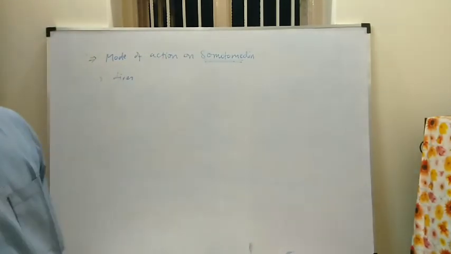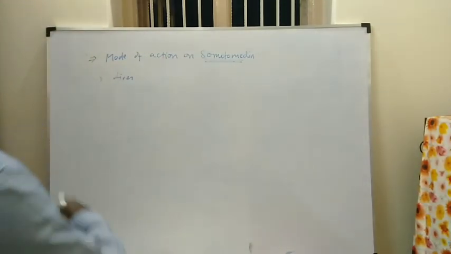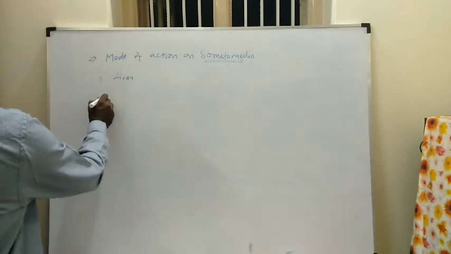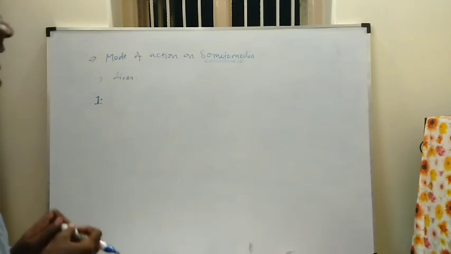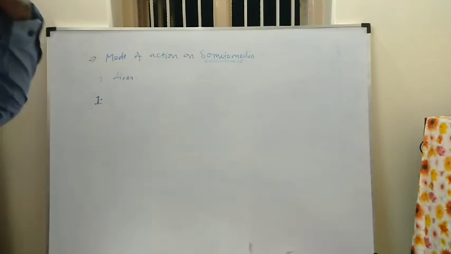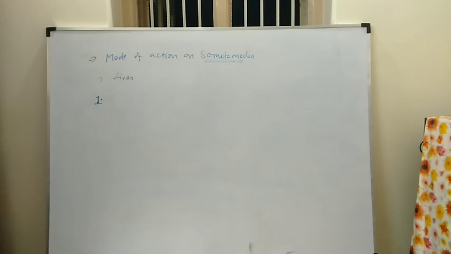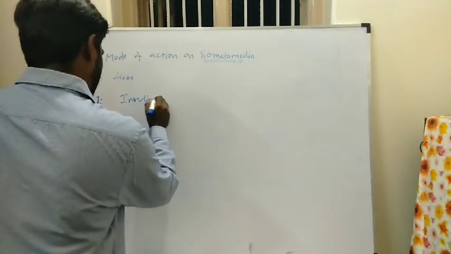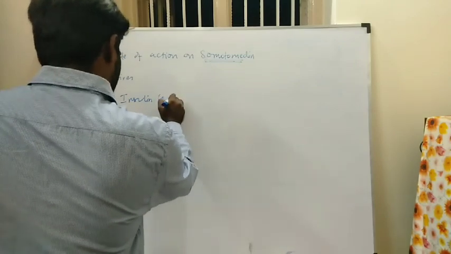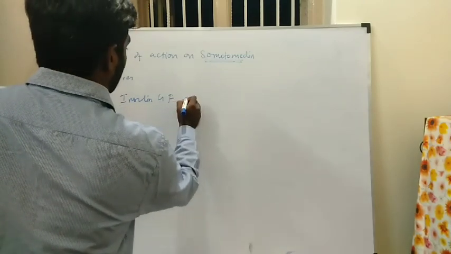Somatomedin has 2 types. What are the types? The first type is somatomedin C, which is nothing but insulin-like growth factor.